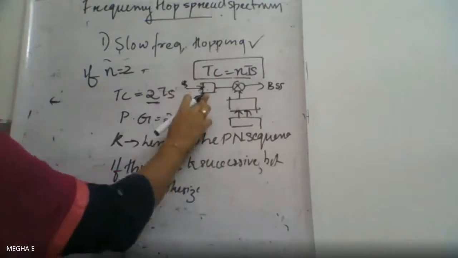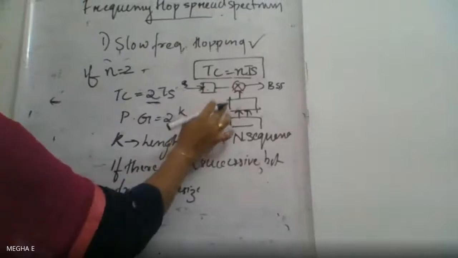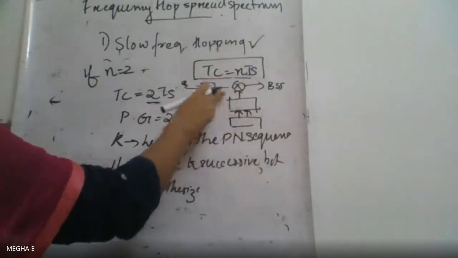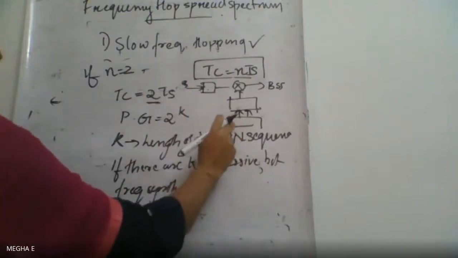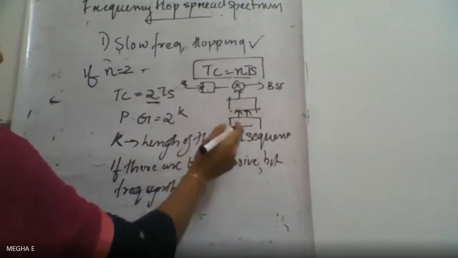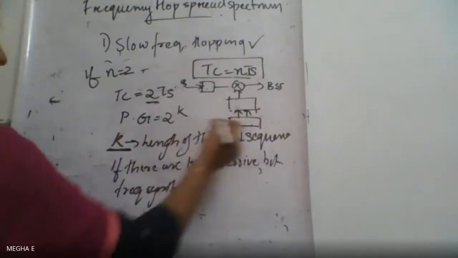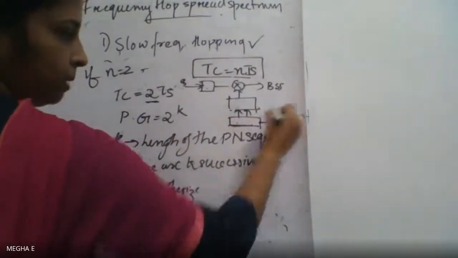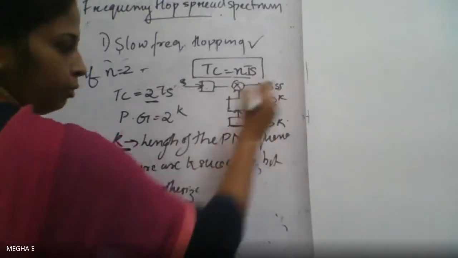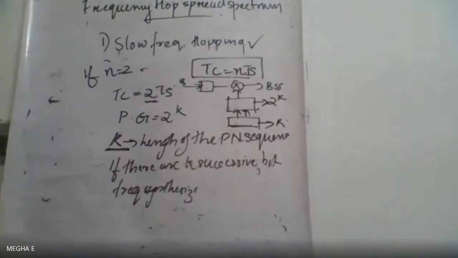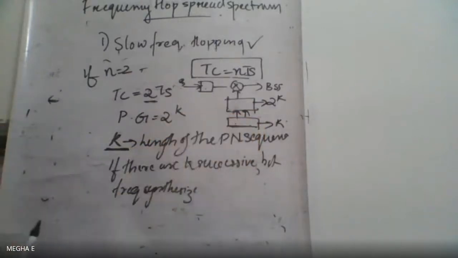Binary data is coming to the MFSK block, and the MFSK block output is given to a mixer. This frequency synthesizer is applied with the PN sequence. So if we have a K length PN sequence, this frequency synthesizer can produce 2 raised to K outputs.